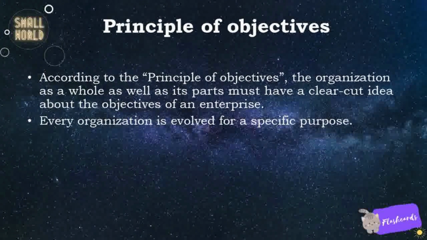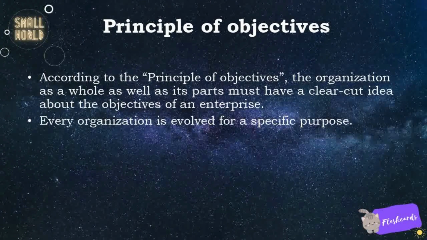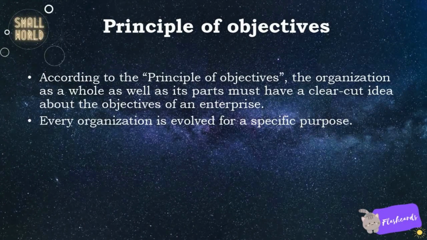Principle of objectives. According to the principle of objectives, the organization as a whole as well as its parts must have a clear-cut idea about the objectives of an enterprise. Every organization is evolved for a specific purpose.